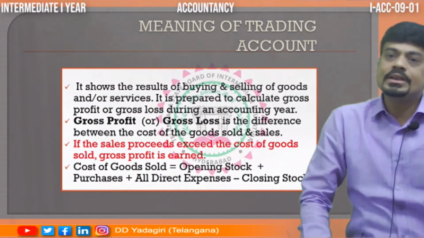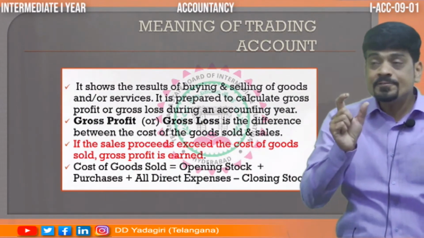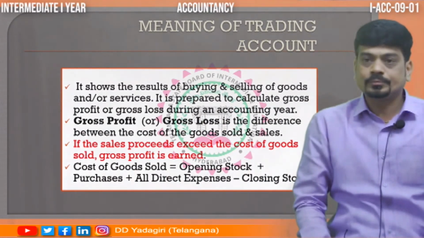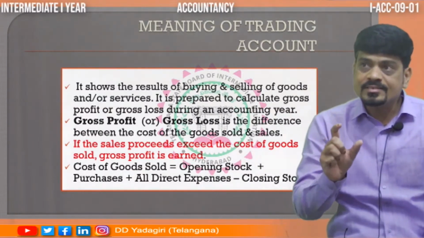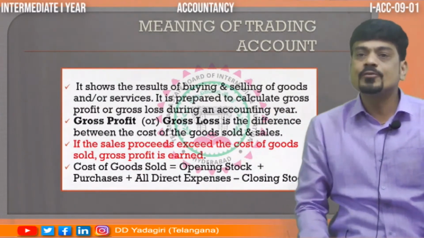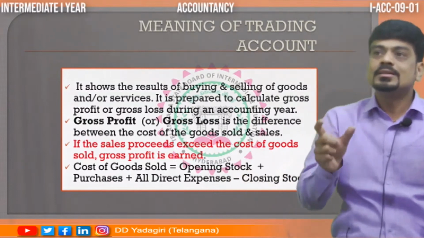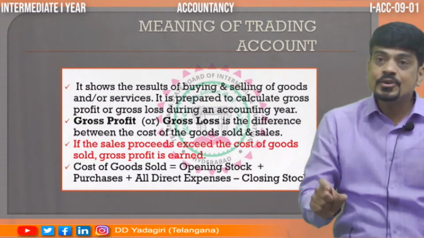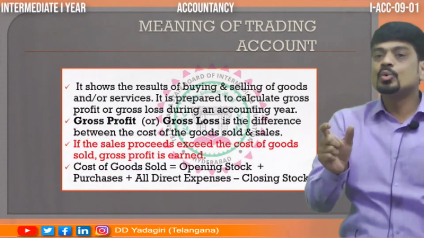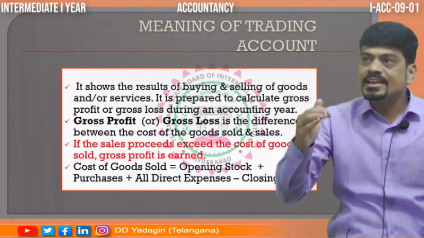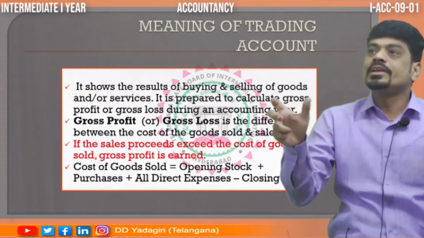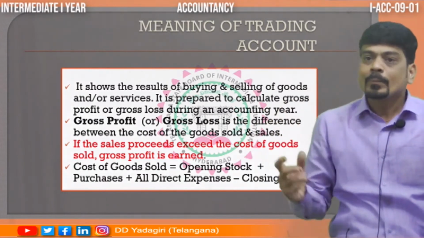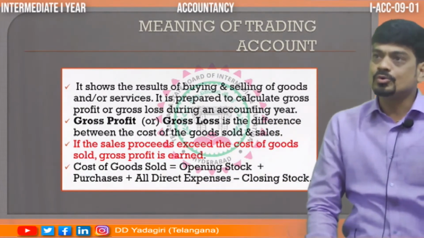When are we going to call it gross profit? If your sales are more than the cost of goods sold, then we call that we have earned gross profit. Whereas, if your cost of goods sold is more and the sales are less, then we call there is gross loss. Now, what do we mean by cost of goods sold?